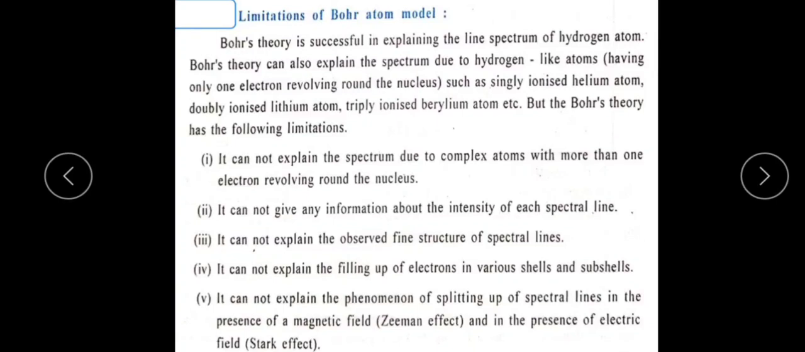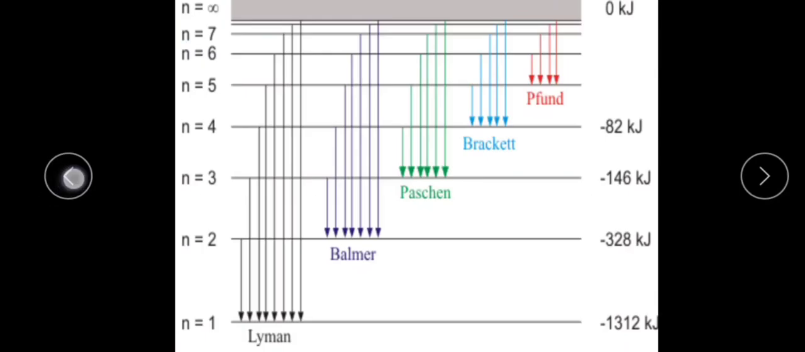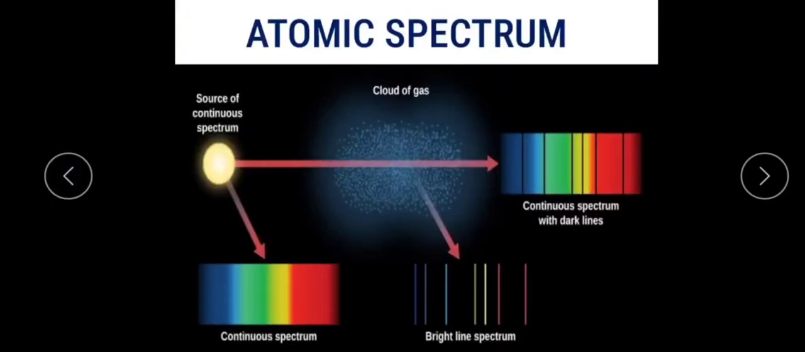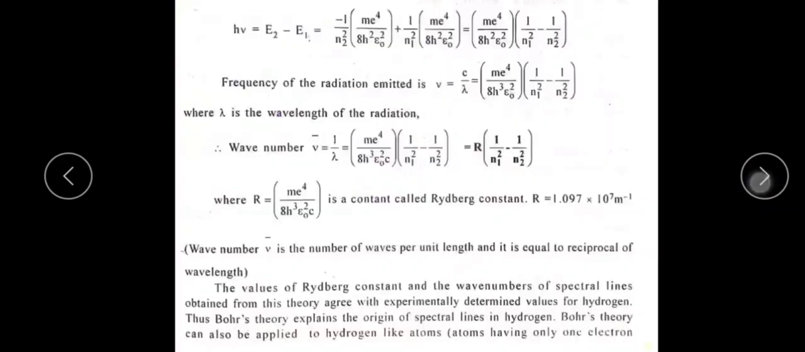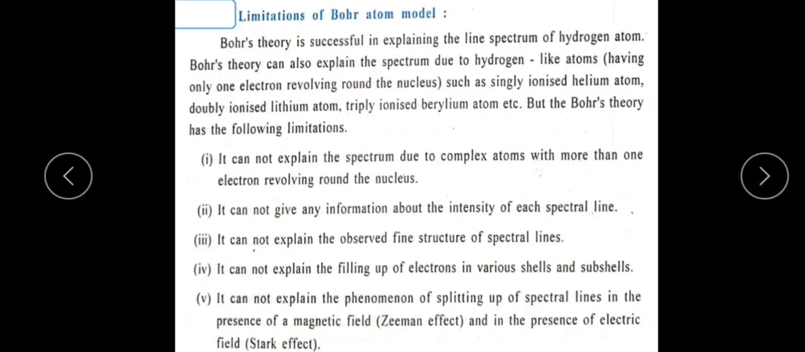The second one is that it cannot give any information about the intensity of the spectral lines. It does not give an idea of how intense or how bright the lines are. The third one is that it cannot explain the observed fine structure of spectral lines. In the spectral lines there are again some fine structures, and Bohr's theory does not give any idea about them.